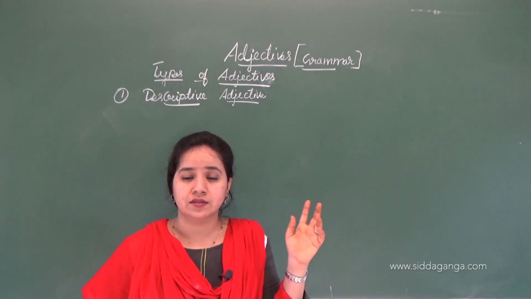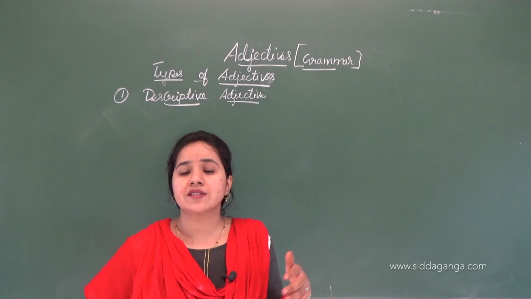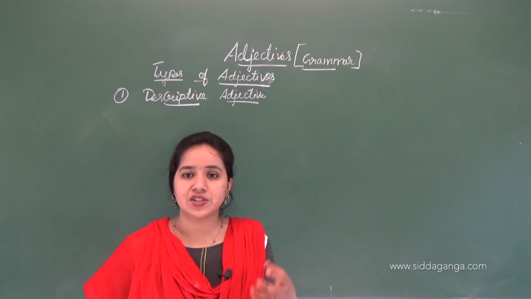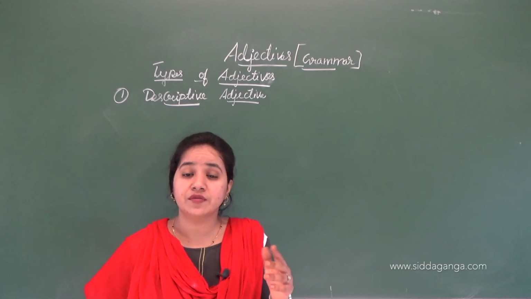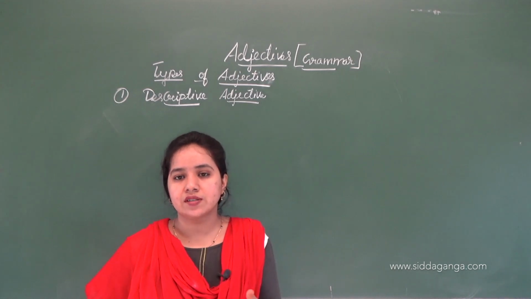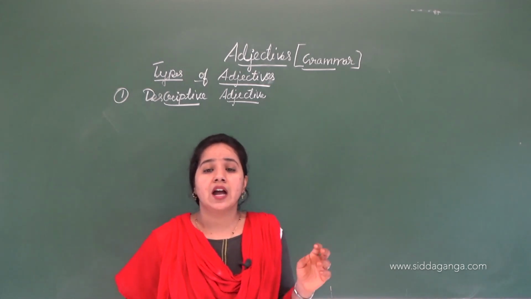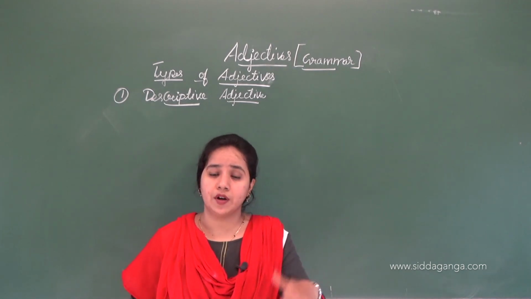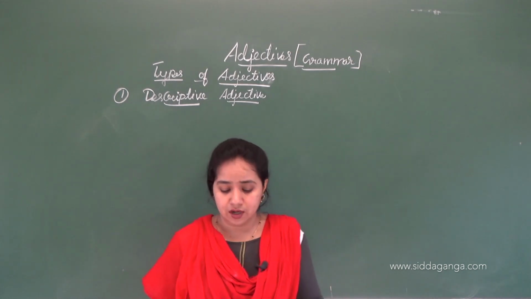What is a noun? The name of a person, place, or thing. That is called a noun. Pronouns, instead of using nouns, we use words like he, she, it, his, her, our, we. These are called pronouns. So a descriptive adjective describes the kind or quality of a noun or pronoun.